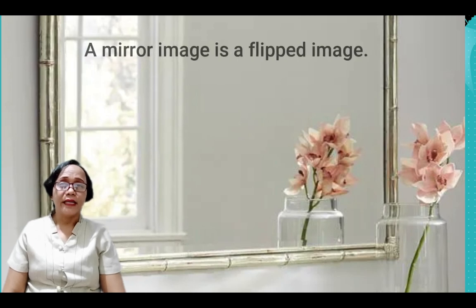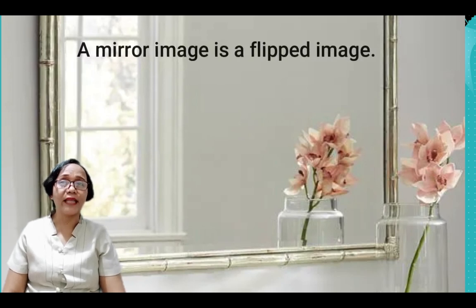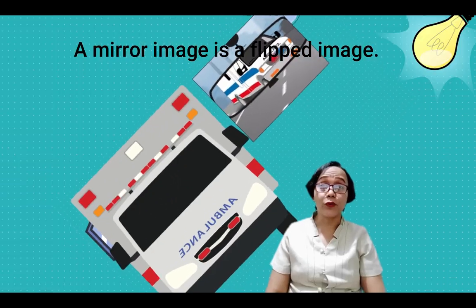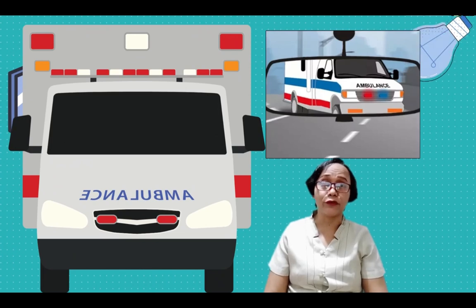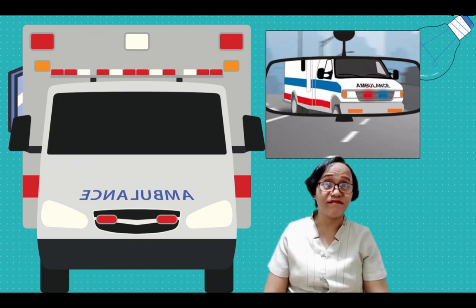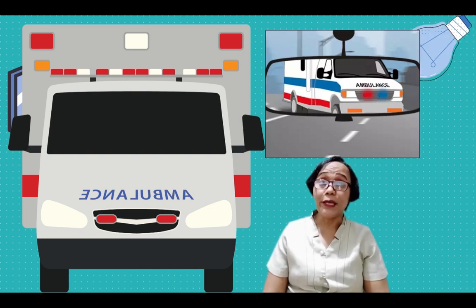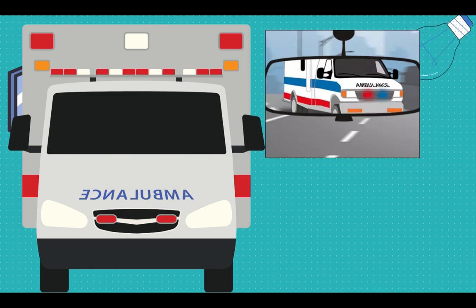A mirror image is a flipped image. This is because the light rays maintain the same pattern that they possess before being reflected. Have you ever wondered why the word in front of the ambulance is spelled backward? This is because it is meant to be read in the mirror of cars in front of the ambulance.